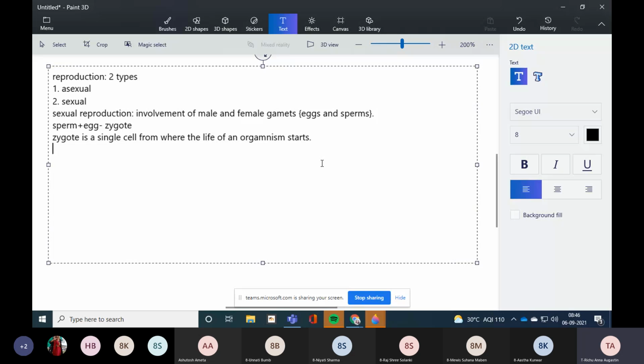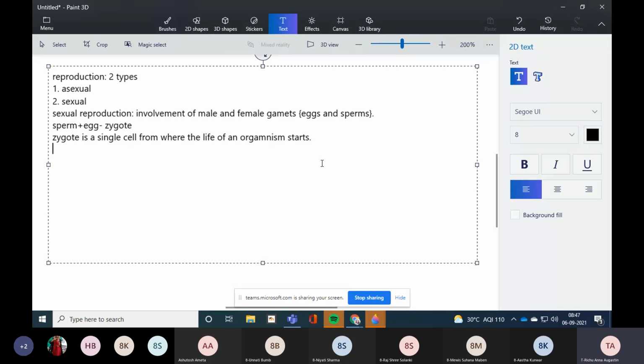Now binary means what? Bi means two, right? That means the organism is divided into two cells. So in binary fission, this is very common in single-celled organisms. Now, what are the single-celled organisms? Obviously, the smaller organisms which we talk about: amoeba, paramecium, and some bacteria also divide by fission, right?